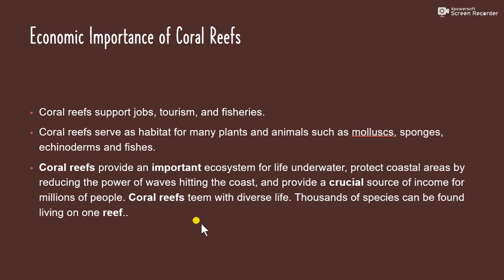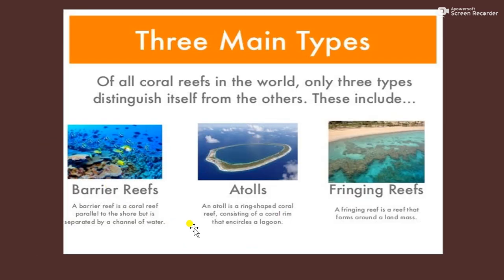Coral reefs teem with diverse life. Thousands of species can be found living on one reef. All these are the economic importance of coral reefs. You can see here pictures of the different types of coral reefs. This one is the barrier reef, which is parallel to the shore but separated by a channel of water.